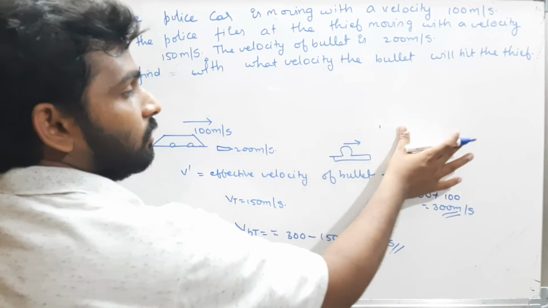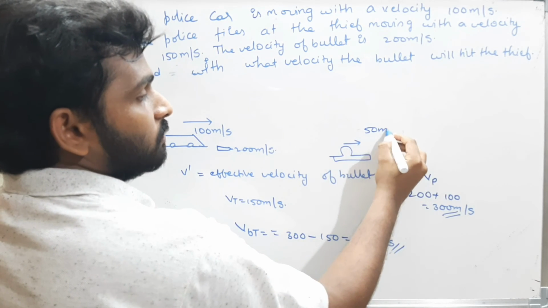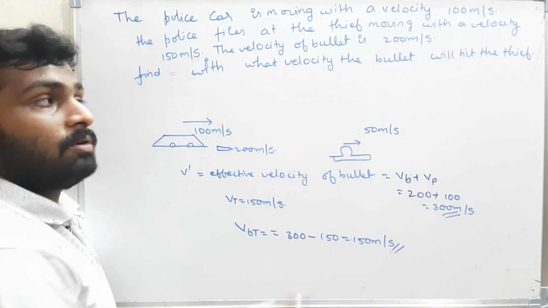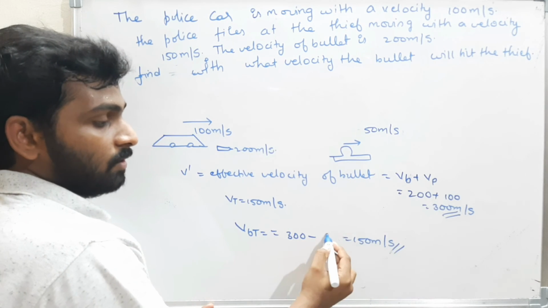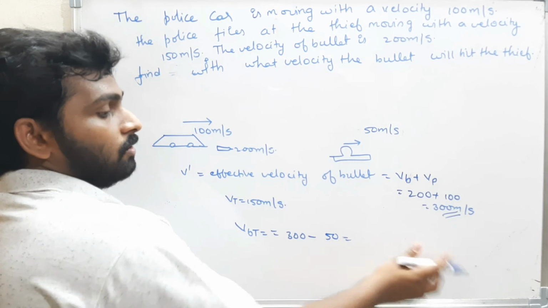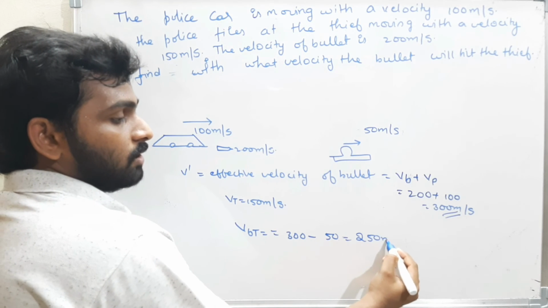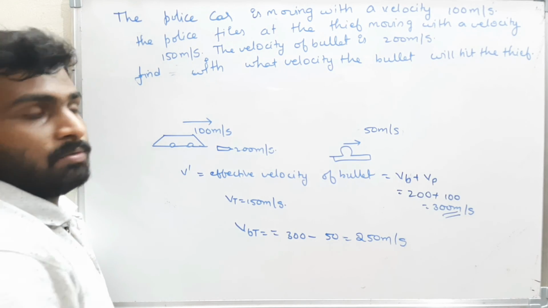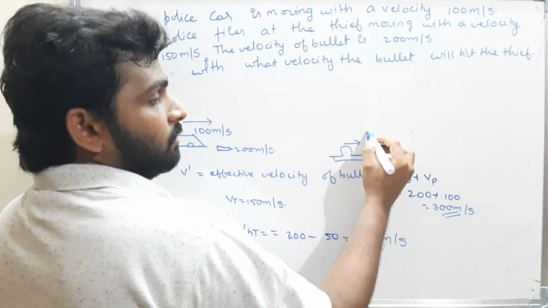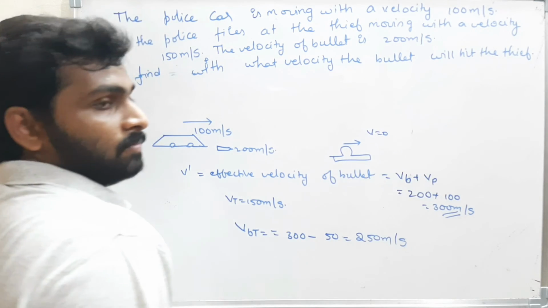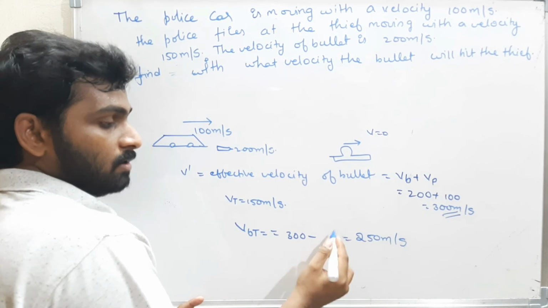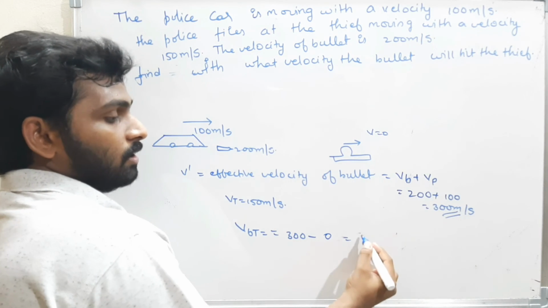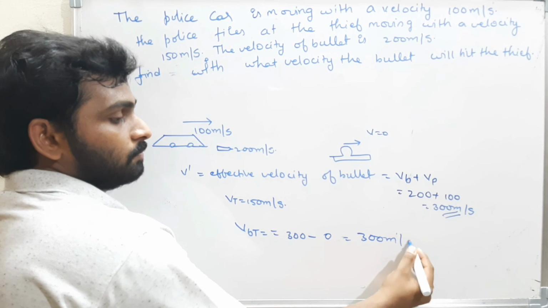If the thief is moving with a velocity of 50 meters per second, then with what velocity will the bullet hit the thief? That is 300 minus 50, that is 250 meters per second. If the thief is at rest, that means the velocity of the thief is 0. With what velocity will this bullet hit the thief? That is 300 minus 0, which is 300 meters per second.